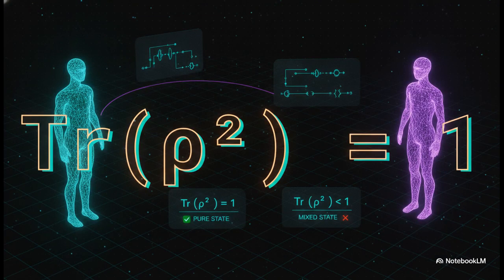Okay, and here is your rapid-fire exam punchline. How do you actually know if you have perfect knowledge or incomplete knowledge? You square the density matrix, and you take the trace. Yep, if the trace of rho squared equals exactly 1, boom, pure state, you know everything. But if it's less than 1, that represents a mixed state of incomplete knowledge. It is a brilliant binary test, and examiners absolutely love to use it.